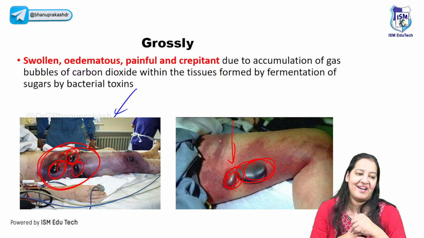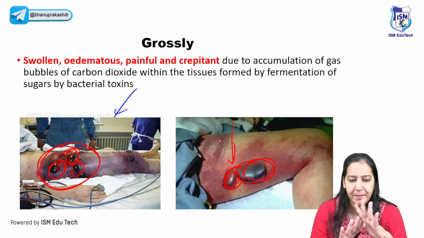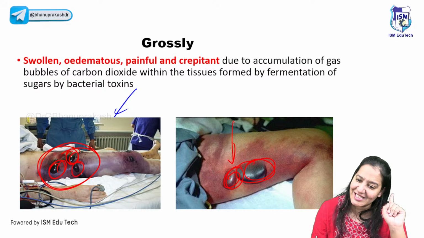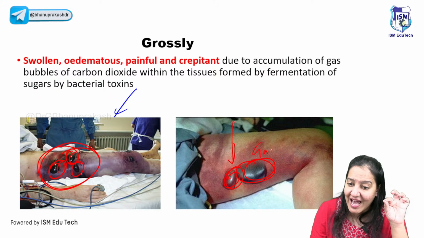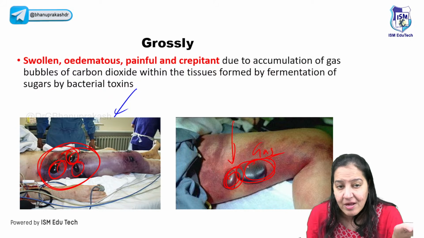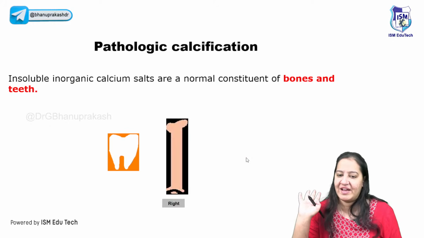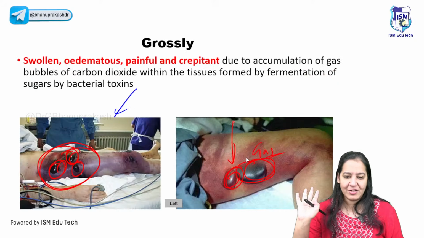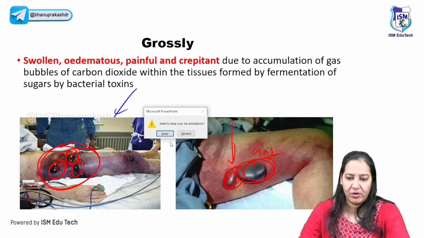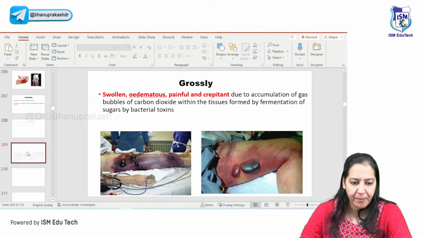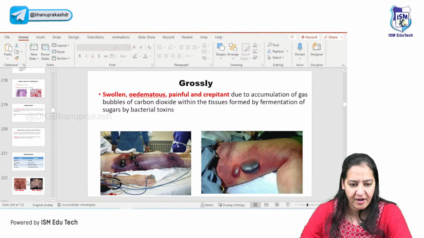Now, this is gas gangrene, the most dangerous one, having the worst prognosis. So here gas is present inside the wound because the gas is formed by the gas-forming bacteria. The name of the bacteria is Clostridium welchii. Yes, so we are done with that also. I guess we are done with gangrene. So all the important topics of the first chapter are done here.